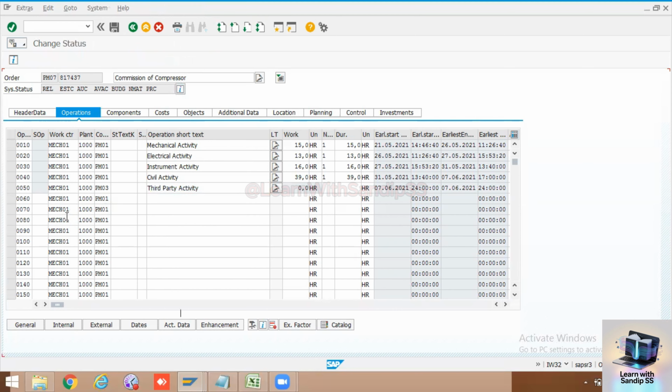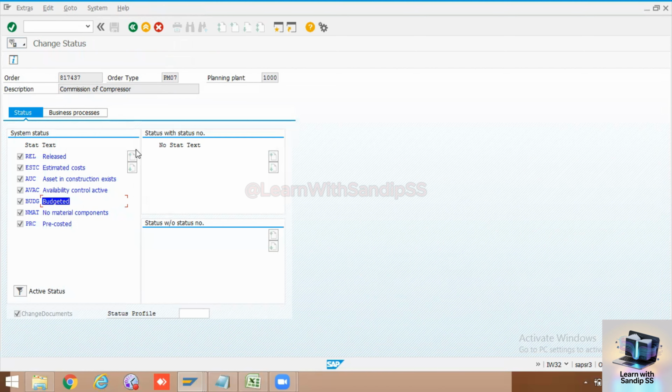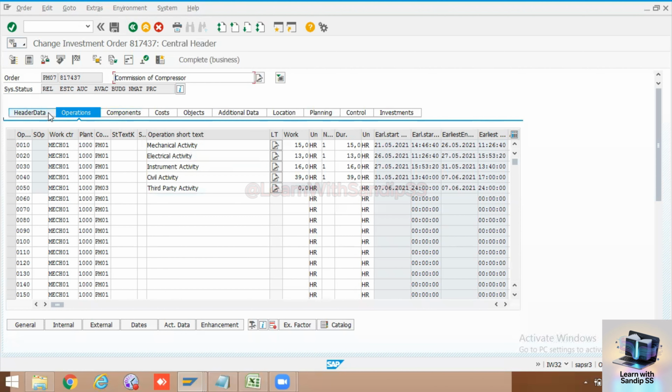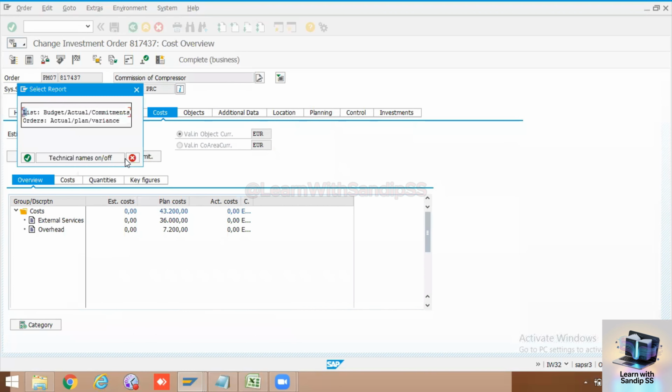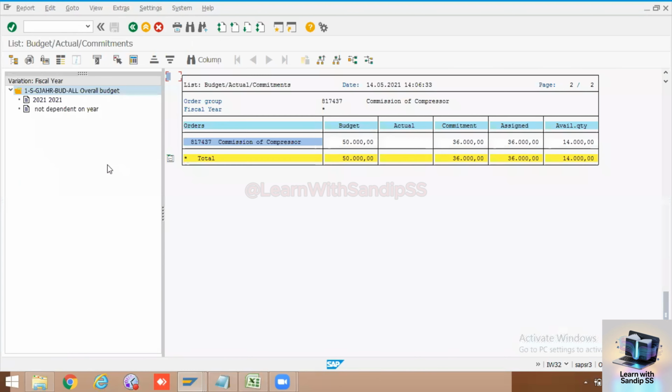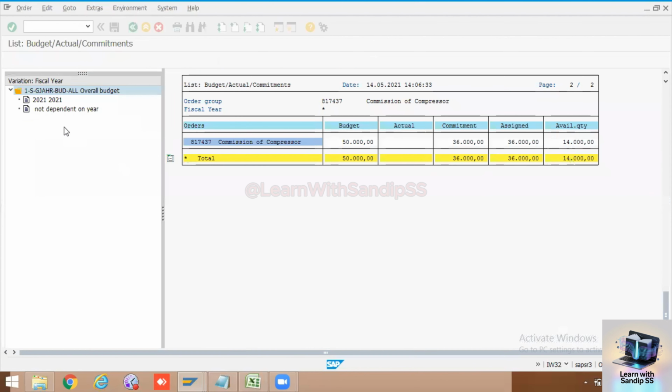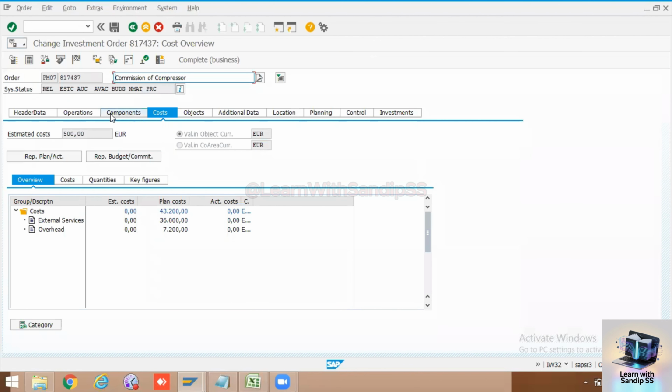Asset under construction, this budgeting, this also KO22, you will not have access. The FICO team will perform that activity. So just go to costing, replenish budget committed. Let's see the report. Okay, so you have budgeted 50,000, 36 committed and available 14,000. So we are good. If we want any further cost, any hidden cost, then it will be captured. So let's proceed. Rest of the steps, everything is safe.